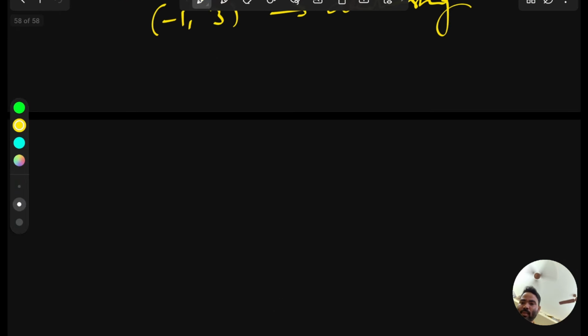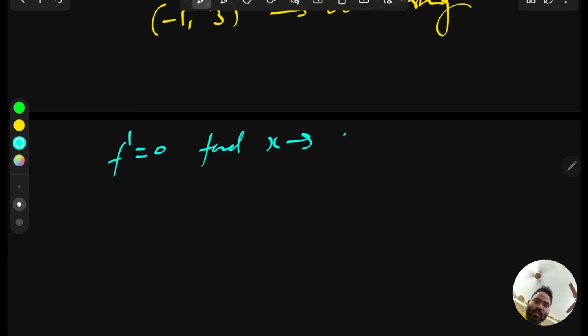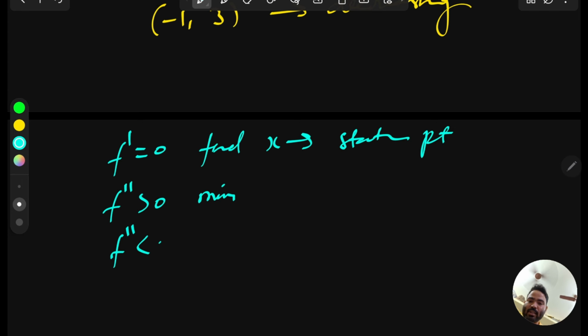Set the derivative f' equal to 0 and find x; those x will be the stationary points, and after that check the double derivative. If the double derivative is greater than 0, then minima, and if the double derivative is less than 0, then maxima. Also, double derivative greater than 0 means concave up, cup shape, and less than 0 means concave down.